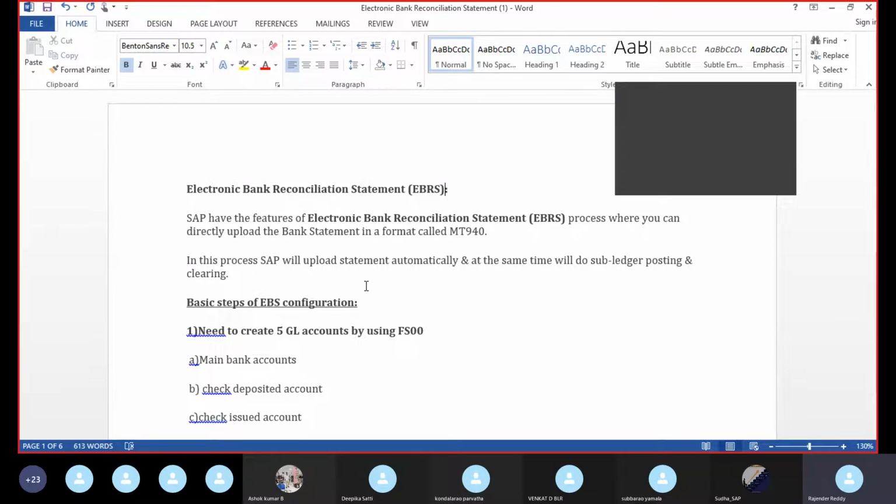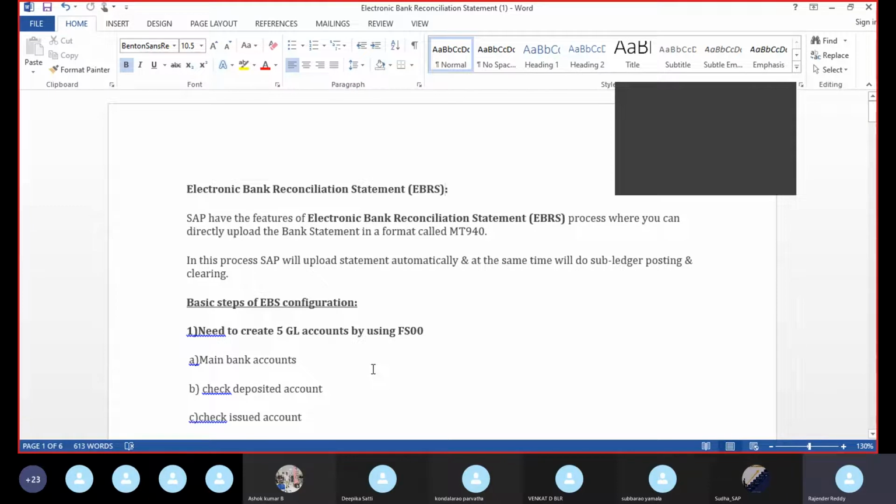So there is a separate program in SAP called the EBS, Electronic Bank Reconciliation Statement. If we take the bank statement from the bank and upload it in the SAP system, then automatically all the transactions will be reconciled in the SAP system. Then what are the steps to reconcile the bank statement here? I will go one by one.